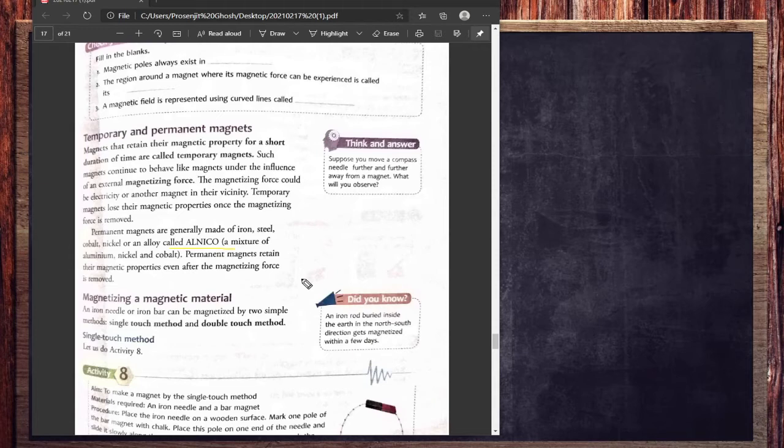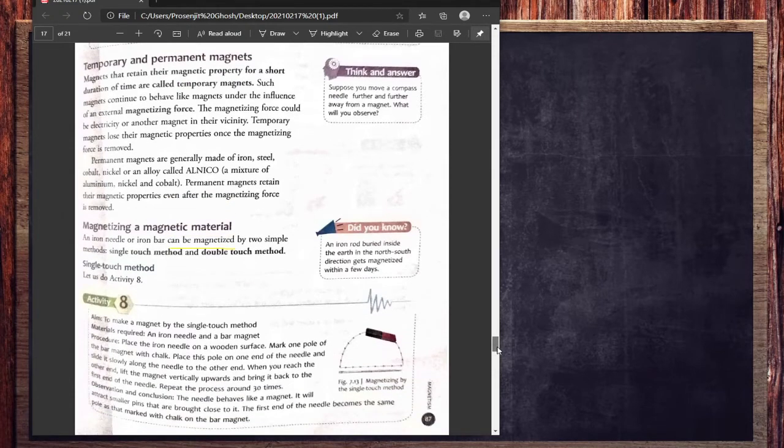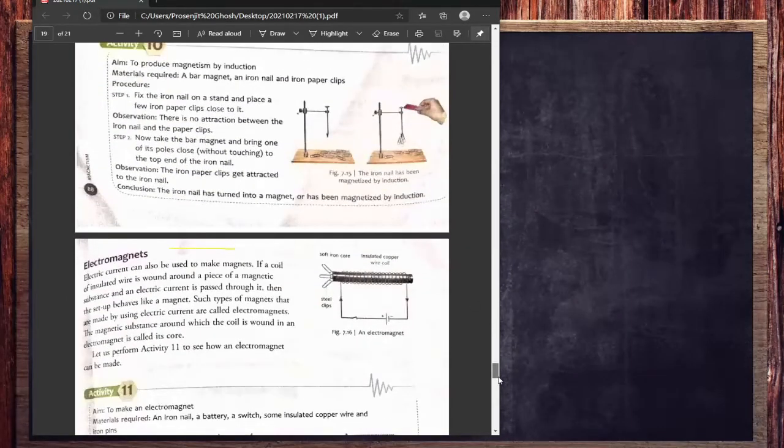That means you can create a more powerful magnet with it. So that is a good example of a magnetized material which can be converted into a good permanent magnet or artificial magnet. These are the processes by which we can convert one magnetic material into a permanent magnet.